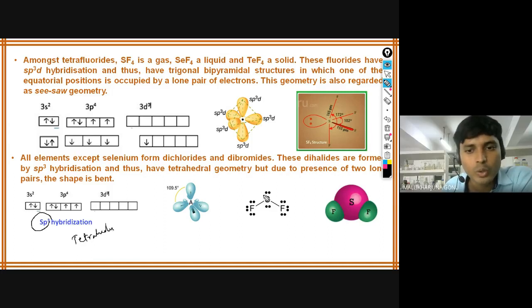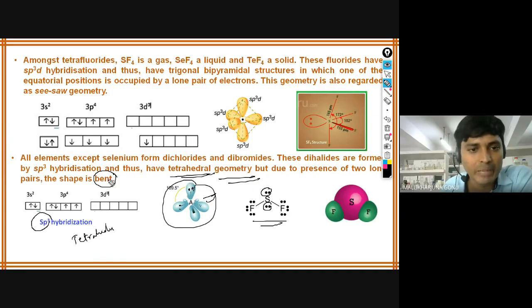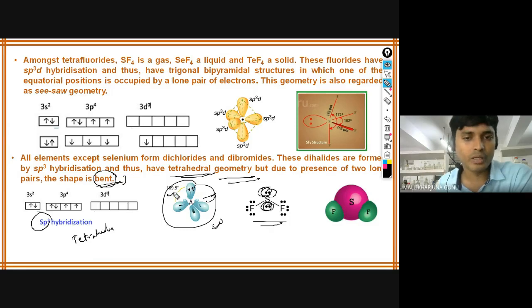But in this one, 2 lone pairs of electrons are there on sulfur, so the actual shape is different. What is the shape? Actually bent, because 2 lone pairs of electrons are there. So the geometry is tetrahedral, but the shape is bent. You should not get confused between both. For the shape, you should not consider these 2 lone pairs of electrons. But to mention the geometry, you have to include the lone pairs of electrons also.